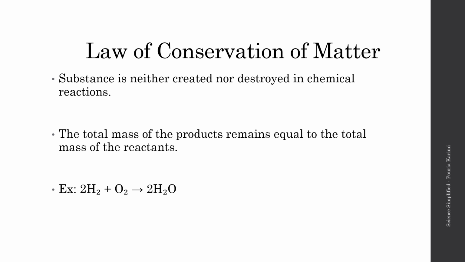We also have 2 oxygen on the right side. So there's a balance here, and the law of conservation of mass has been followed, because in total we have 6 molecules on each side, right? 4 and 2, 6. 4 and 2, 6. There are equal amounts of products and reactants on both sides.